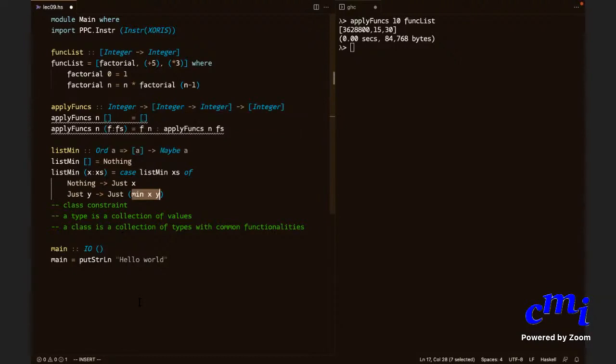Sir, what is y here? Y is just some variable. So that is a pattern. You are saying listMin of xs is of two forms. It is either Nothing or it is Just some value, and that value I am calling y.